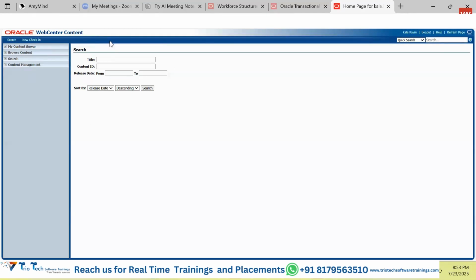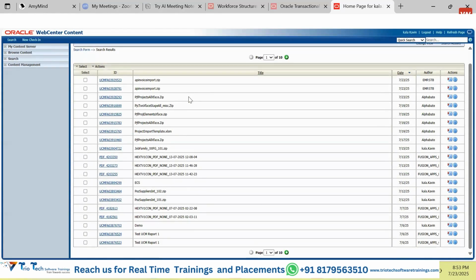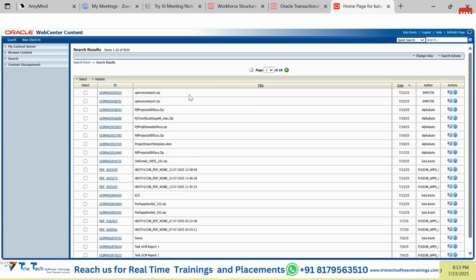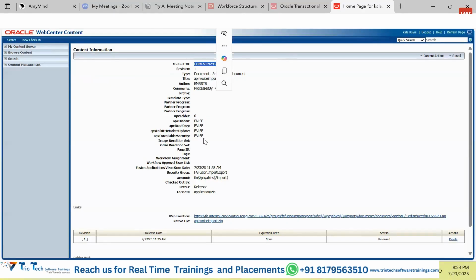So in this file system, guys, you can search any file. Come and click on the search option to search for the file. Any file which has been placed into the server, you can search. All the files will be listed here. If you want more details about a particular file, click on this action info item and it will give you more details. Each file placed into this server gets a unique ID called content ID. If you want to download this file, you can click on it and the file will be downloaded.